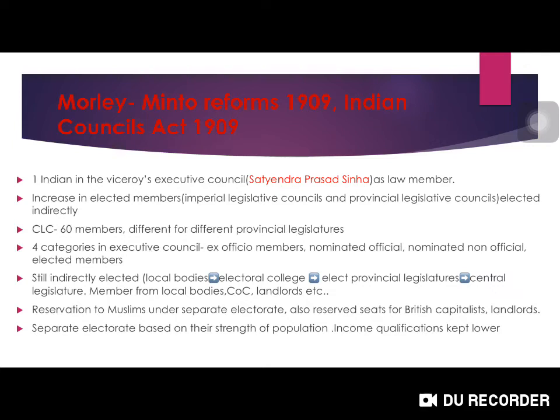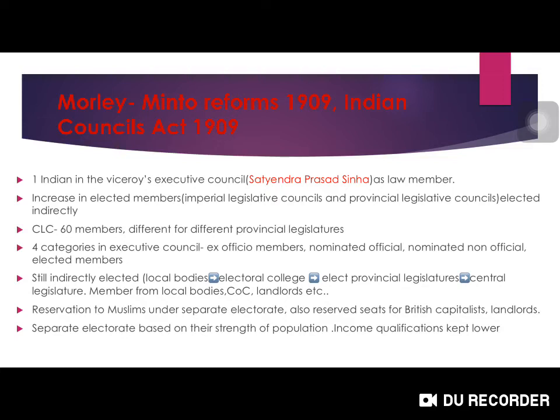So considering all these changes going on, Morley, who was the Secretary of State and belonged to the Liberal government, thought, okay, let's make positive changes. So to placate the moderates, they brought these reforms. In this, the Viceroy's Executive Council included the first Indian, Satyendra Prasad Sinha. We can call him S.P. Sinha also. He was included as law member. If we go on, S.P. Sinha played a very major role. He was also appointed as a governor of Bihar.